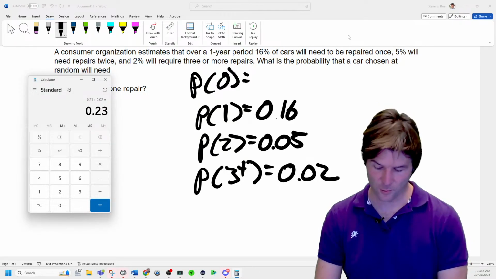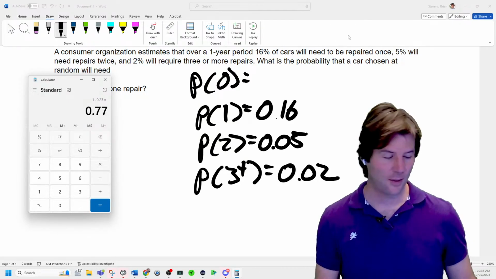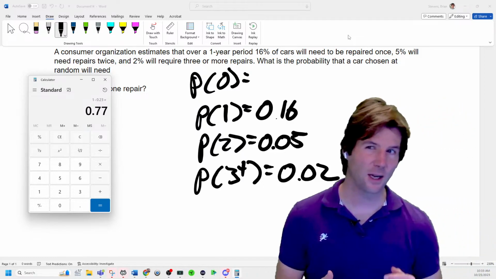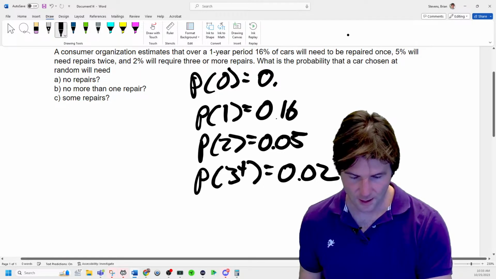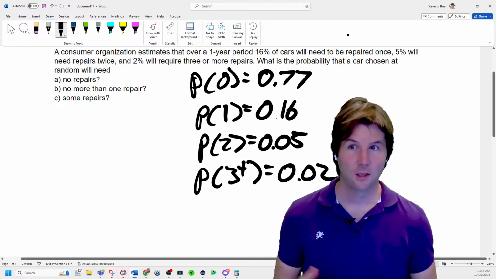Exactly, subtract from 1. Great job, Abigail, right there. Good practice. And that's the complement of those things. So if it doesn't have this, or doesn't have this, or doesn't have this, probability of 0 is this. And now we have a sample space.